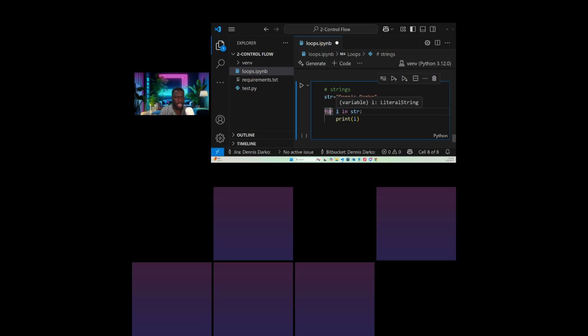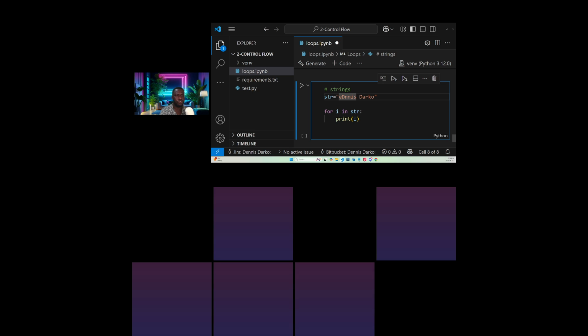So any value that this I holds is coming from here. Okay, so first it will begin to hold the D, and then it holds the E, the N, the N, the I, the S, it even holds the space, the D, the A, the R, the K, the O.